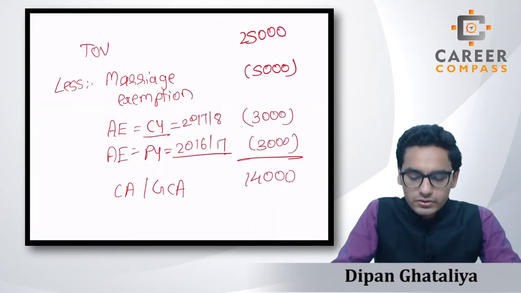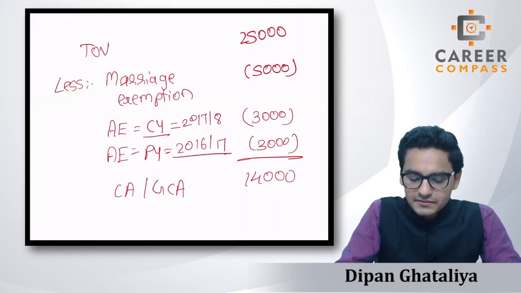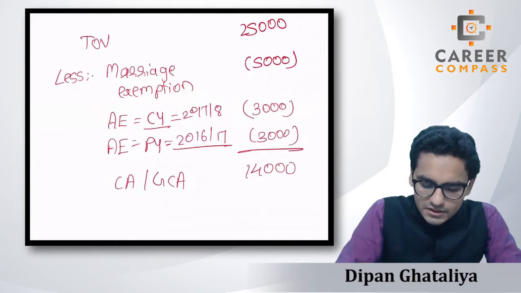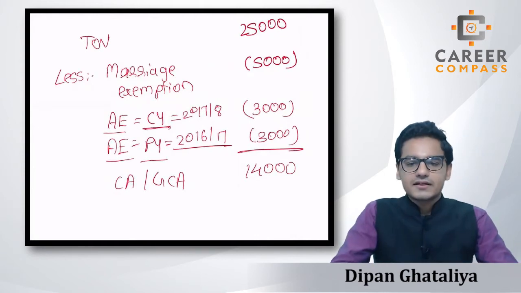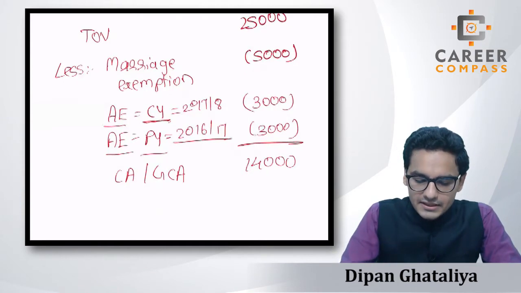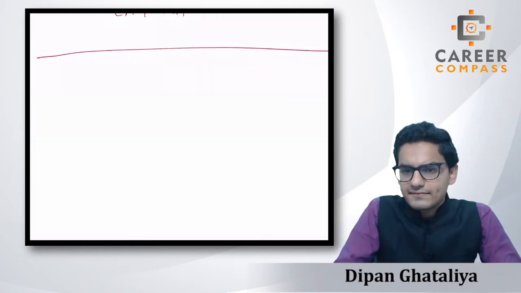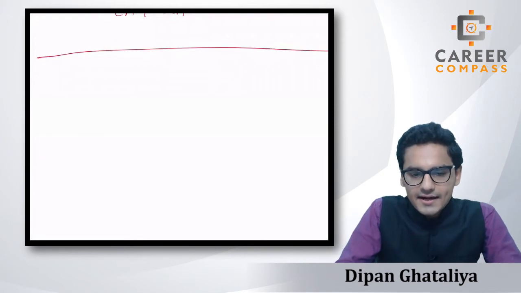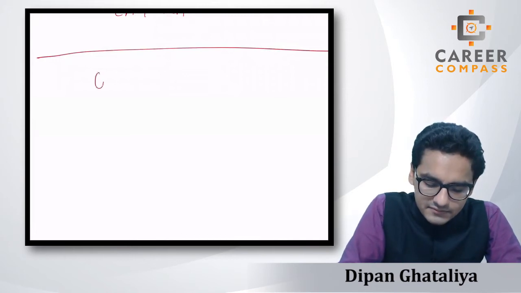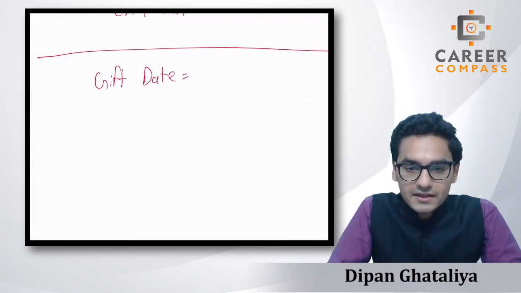So this is how you have to claim the annual exemptions, and this is how you have to claim the marriage exemptions. Right? Same with the case of the CLT, students. In the CLT also you just have to mention the annual exemptions, current year, previous year, and write up the amount. The amount is the same for both cases. Now students, we have very well got the command over lifetime transfers and PET, CLT, and under the PET and CLT we have got the command over what the taxability is on the gift date. We have just learned everything about the gift date, right?